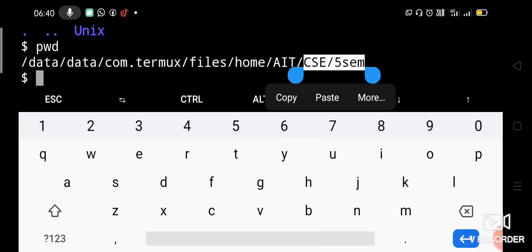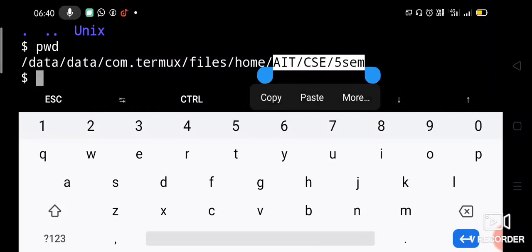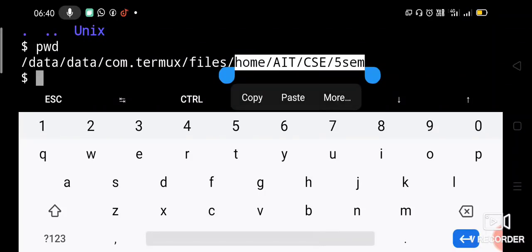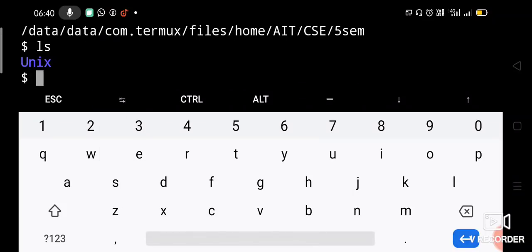Which is the parent directory of CSE? Parent directory of CSE is AIT. Okay, so which is the parent directory of AIT? Home. Home is the parent directory of the AIT. Okay, so that is how the hierarchy will work. So now our current directory is 5th sem. So under 5th sem we have created Unix directory. So we have checked, right? Unix is there.